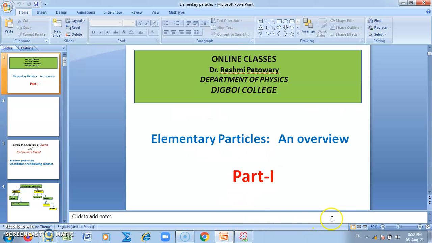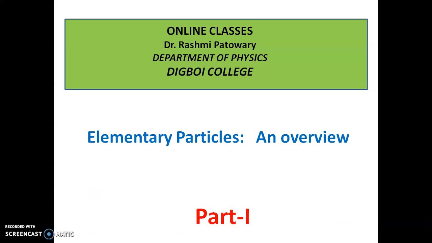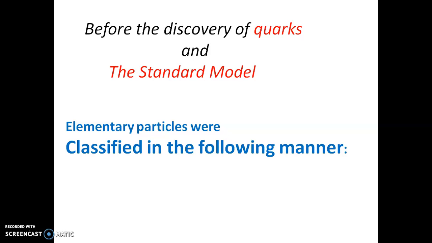So let's go back to particle physics. At present we have a model called the Standard Model, which describes elementary particles very well, and according to the Standard Model, there is an elementary particle called the quark, which composes proton and neutron.